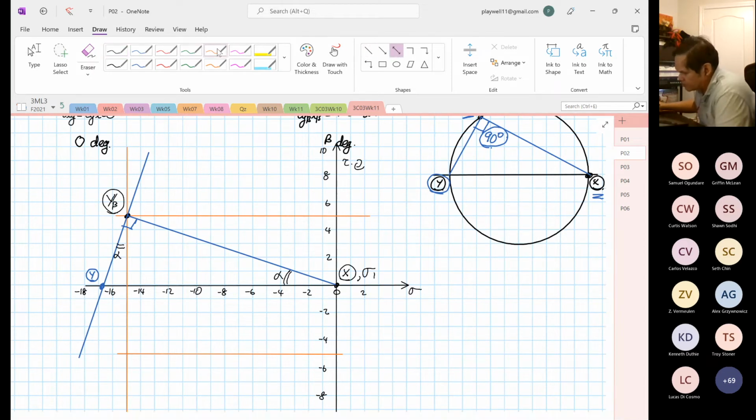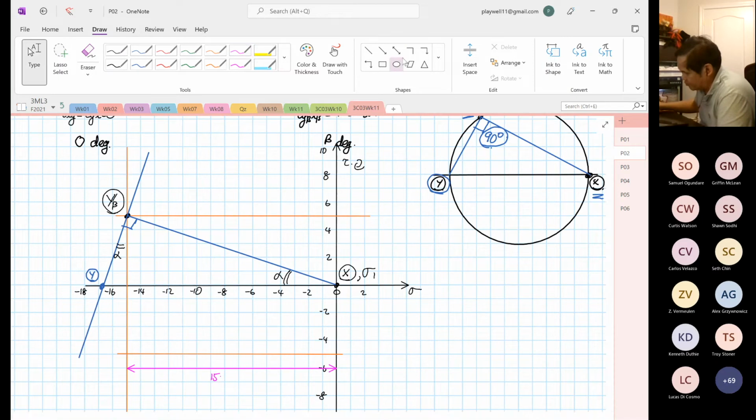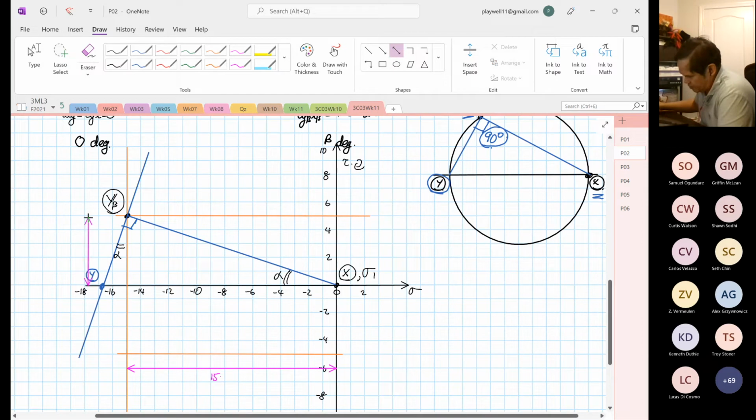Let me use a different color. The distance from here to here. Right, we know that this is 15. And the distance from here to here, this distance over here, you know, is 5. Right?